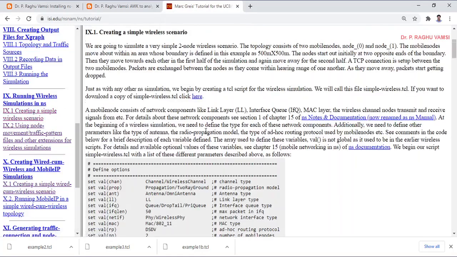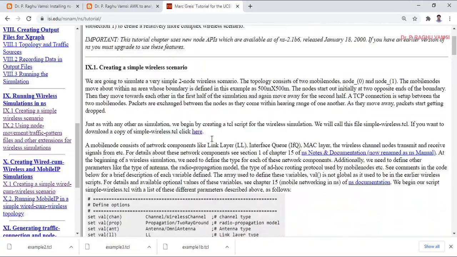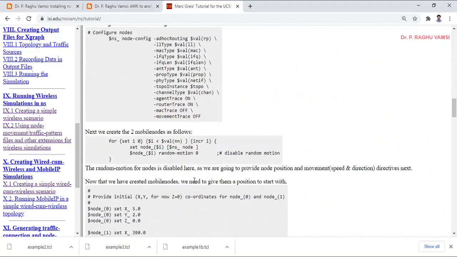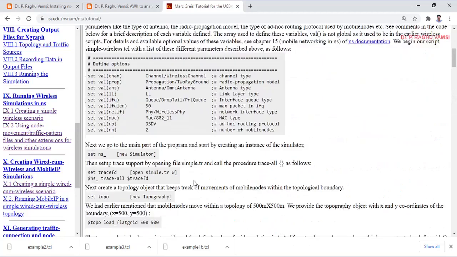So here we are creating a simple NS simulation for the wireless. You can see these are the parameter settings that you are supposed to make. The reason is that any wireless device consists of a channel at the physical layer, and the type of channel we are supposed to set is the wireless channel.